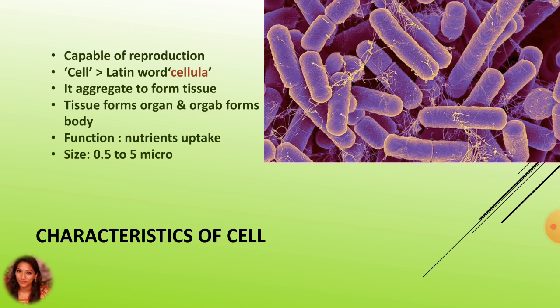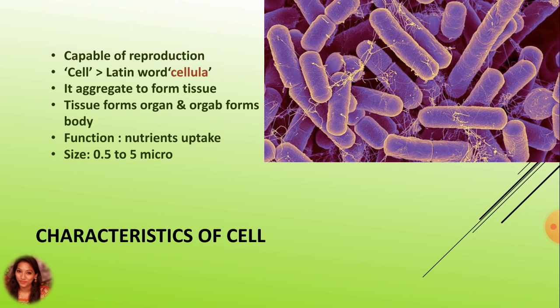Here, we are talking about the prokaryotic cell, where pro means primitive and karyon means nucleus. These are the most primitive cells from morphological point of view. The prokaryotic cells are small single-cell organisms, usually less than a micrometer. Here, the cell has a size that varies from 0.5 to 5 micron.